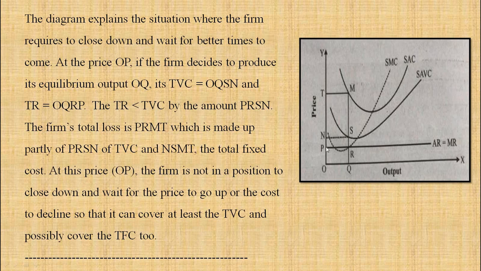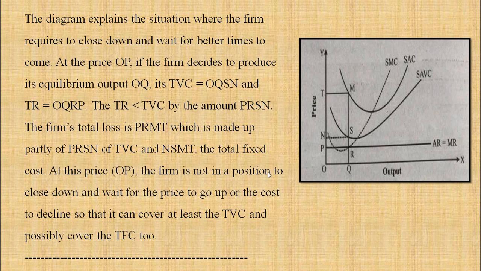Total revenue is less than total variable cost by the amount PRSN. The firm's total loss is PRMT. Such a big loss. PRMT is made up partly by PRSN of TVC and NSMT, the total fixed cost.